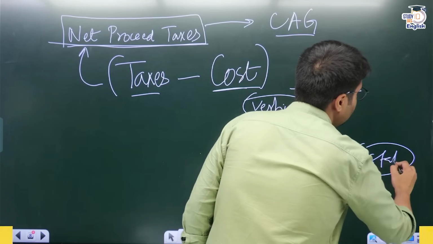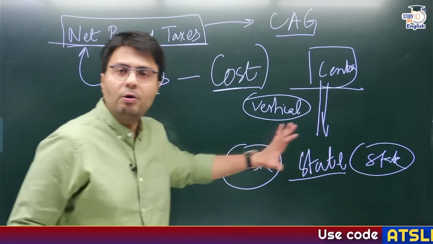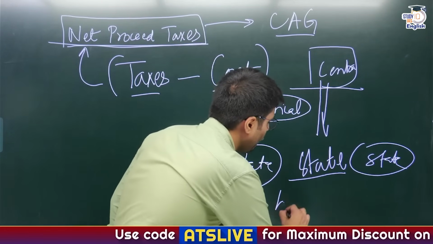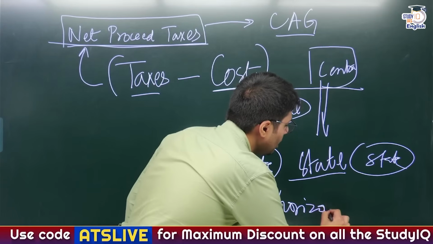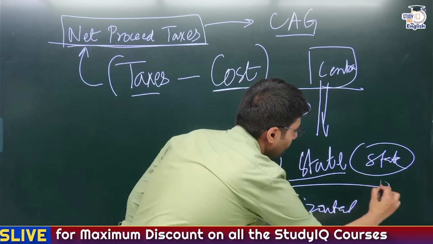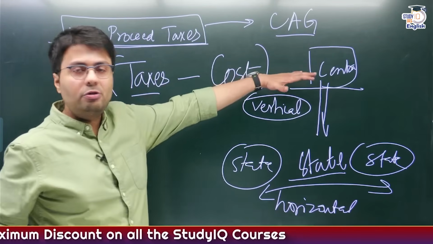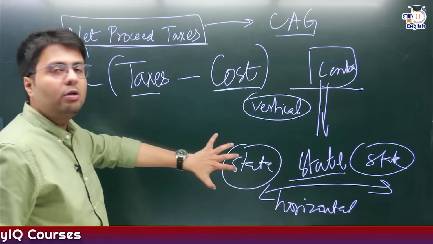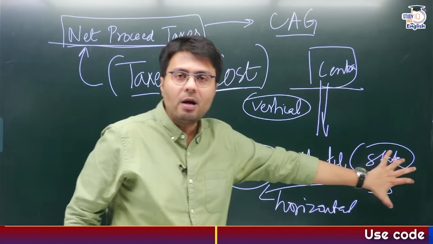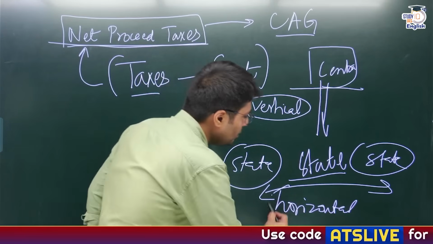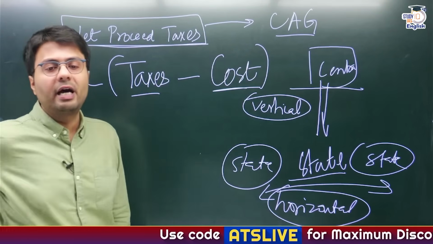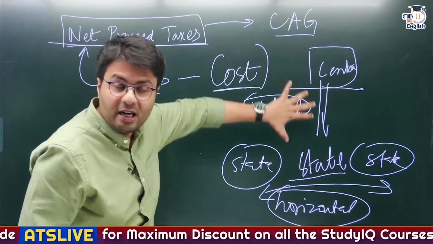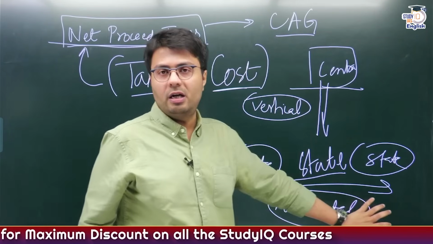So different states are receiving funds, and when you distribute these funds among different states, this is an example of what? Horizontal distribution of tax, right? So vertical devolution of taxes is from center to state, and when you distribute the taxes within or among the various states, this is called horizontal devolution of taxes, right?